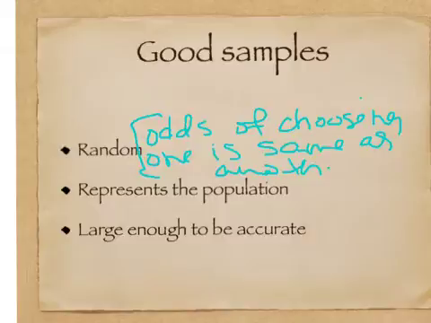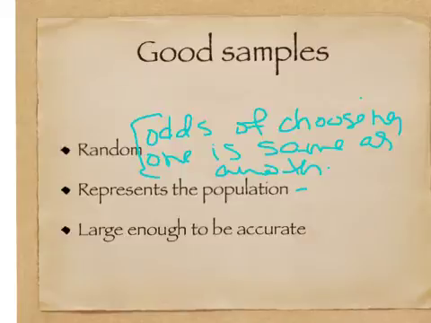So if you're taking a sample of the school, like if you want to know what the student opinion is on something, and you just ask the boys their opinion, well, that's not going to be a good representation because a lot of times boys and girls have different opinions. Or sometimes if you ask the 6th graders, their opinion could be different from the 8th graders. So you want to make sure that you're representing all the different demographics of your population.